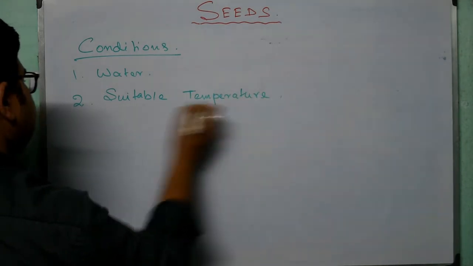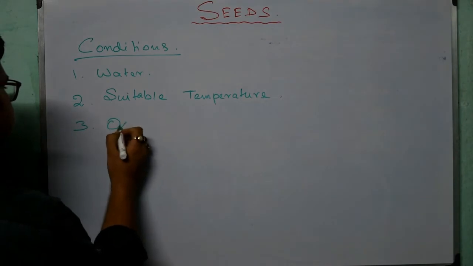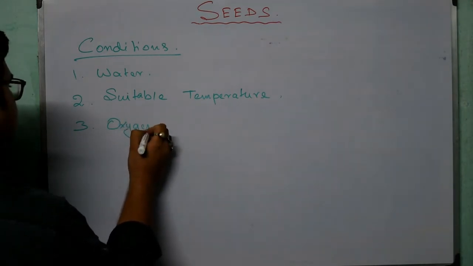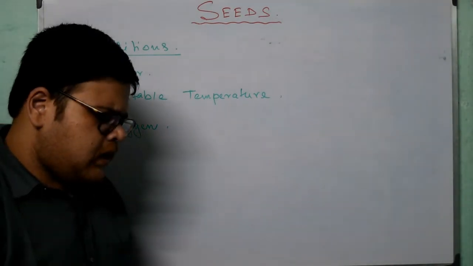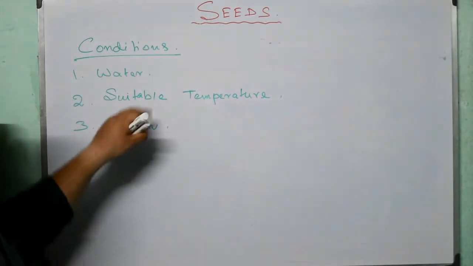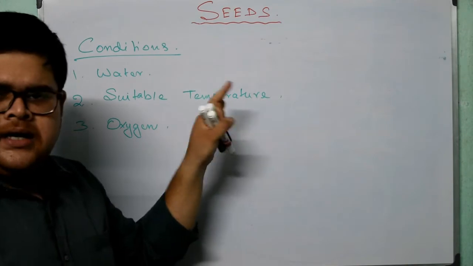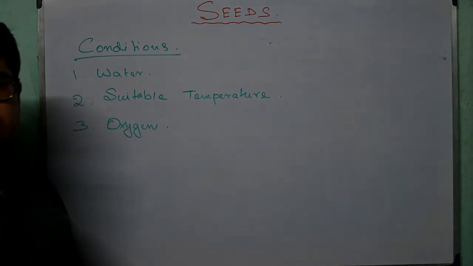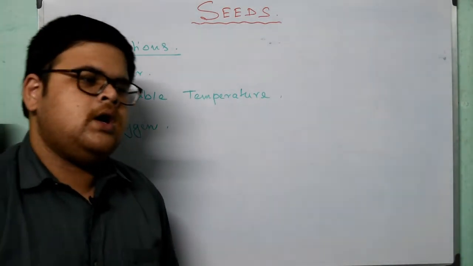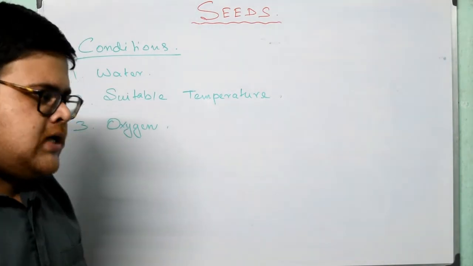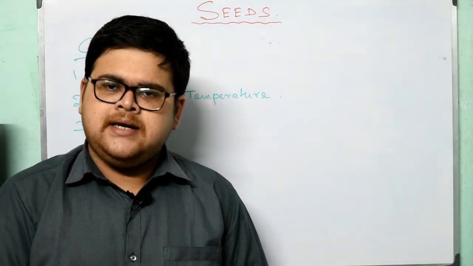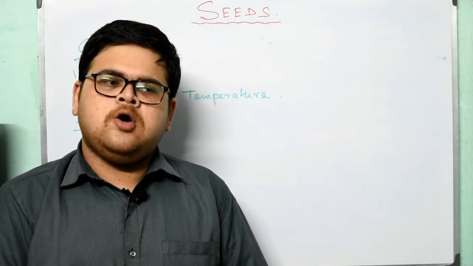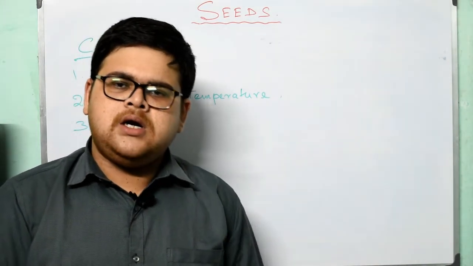And number three is oxygen. Okay, so as we all know, water is obviously important and necessary, because without water it would not be possible for a seed to germinate. As we already know, the embryo contained in the seed is in a dry state and it needs water, because with the help of water it grows.